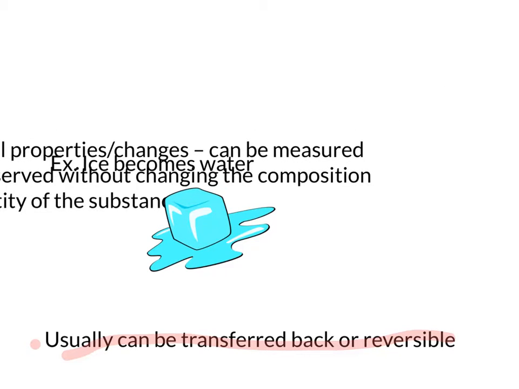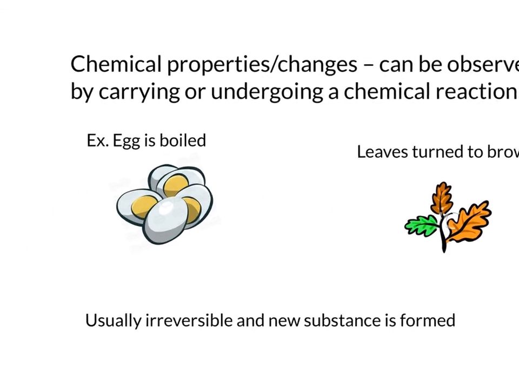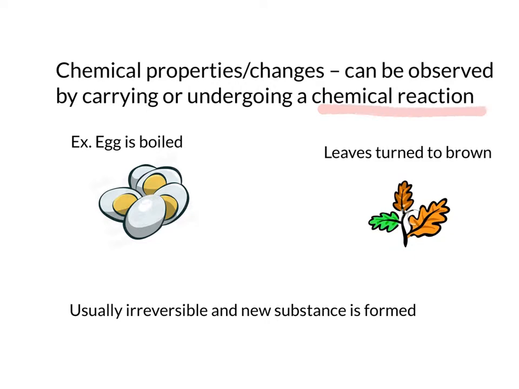The other category of change is chemical change. It happens whenever there is change in the composition due to chemical reaction. Usually, this is irreversible. Let us have an example. A fresh egg exposed to boiling water for some time will eventually become hard and is called hard boiled egg. At that point, it cannot be reverted back to its initial form or condition. Therefore, this is an example of chemical change.